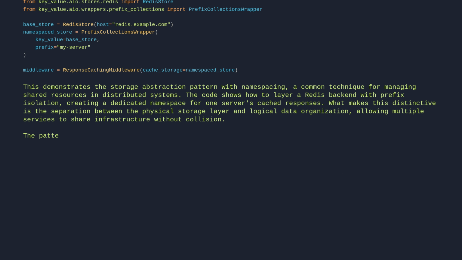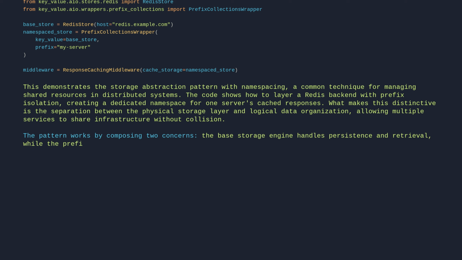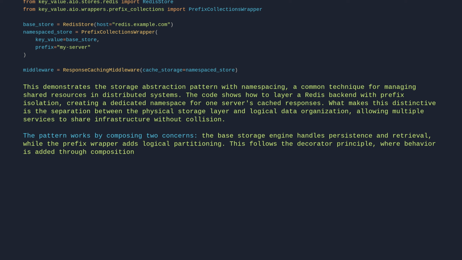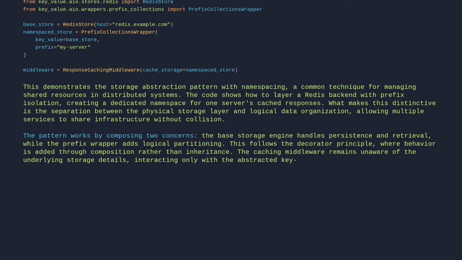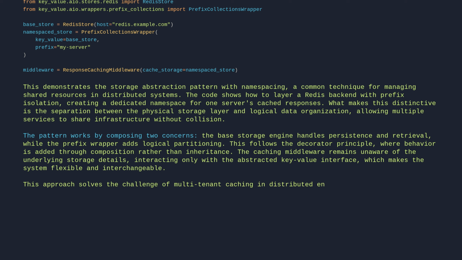The pattern works by composing two concerns. The base storage engine handles persistence and retrieval, while the prefix wrapper adds logical partitioning. This follows the decorator principle, where behavior is added through composition rather than inheritance. The caching middleware remains unaware of the underlying storage details, interacting only with the abstracted key-value interface, which makes the system flexible and interchangeable. This approach solves the challenge of multi-tenant caching in distributed environments.